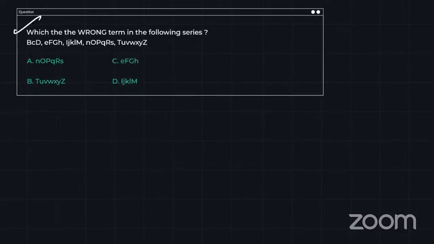Okay, so I have seen a lot of questions from alphabetical series, but in today's slot, this is a different type they have asked in alphabetical series. In the previous two or three days, they asked where I have to look for the logic between alternate terms or inside the group of terms. But here, some different logic came. So I will tell you that logic, but before that, I want you people to answer and give your answers in the comments. And also, I'll tell you what the logic behind this is.